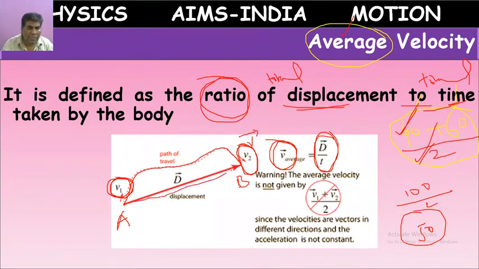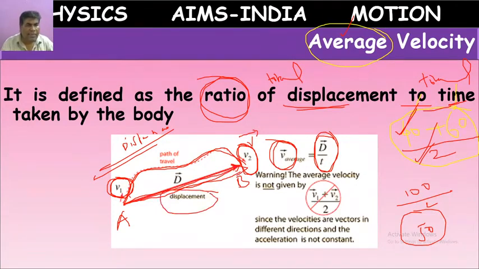The shortest possible path. This curved line, the original path, we call it distance. The shortest possible path, the straight line, we call it a displacement.